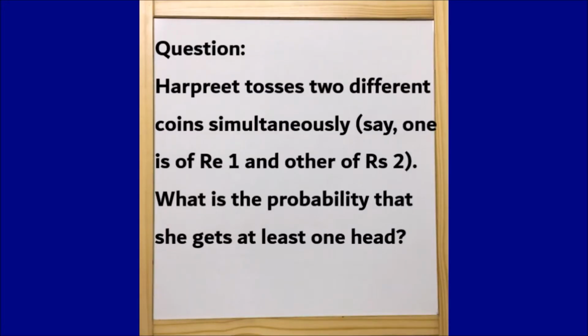The given question is: Harpreet tosses two different coins simultaneously, say one of Re 1 and the other of Rs 2. What is the probability that she gets at least one head? So guys, Harpreet tosses two coins simultaneously, and the question wants us to know the probability that she gets at least one head.